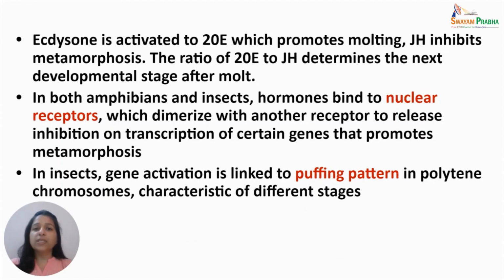In both amphibians and insects, hormones bind to nuclear receptors which dimerize with another receptor to release inhibition on transcription of certain genes, thereby promoting metamorphosis. In insects, gene activation is linked to puffing pattern in polytene chromosomes, which is characteristic of different stages.